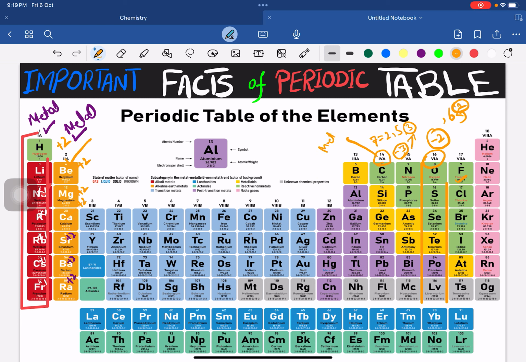Sometimes they show metallic character and sometimes non-metallic, depending upon the situation. So we have covered charges: the charge throughout the group remains the same. One point covered.